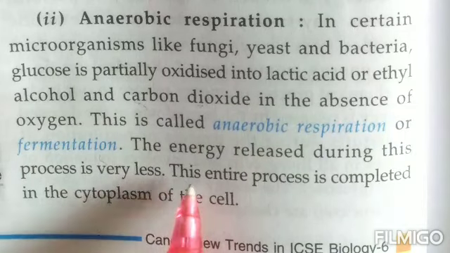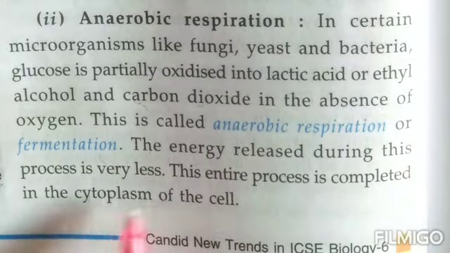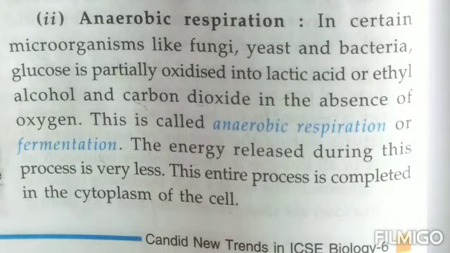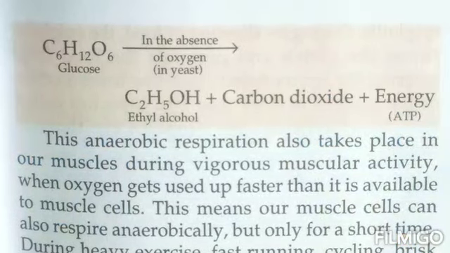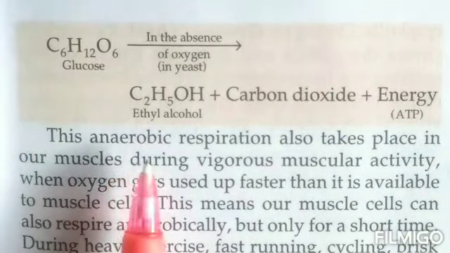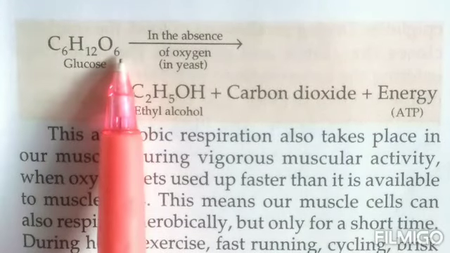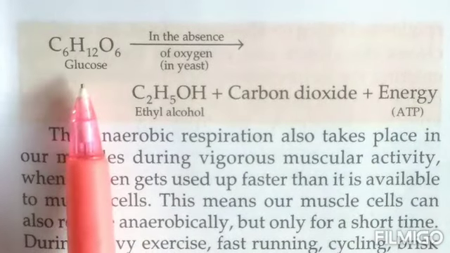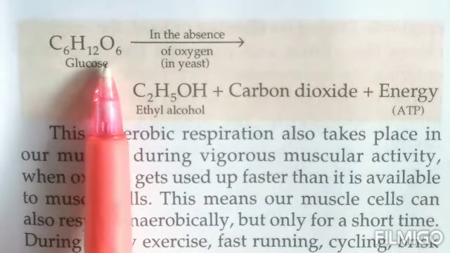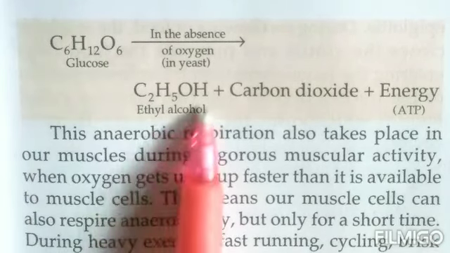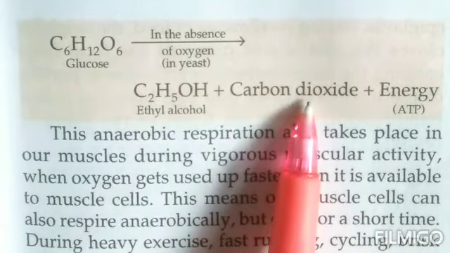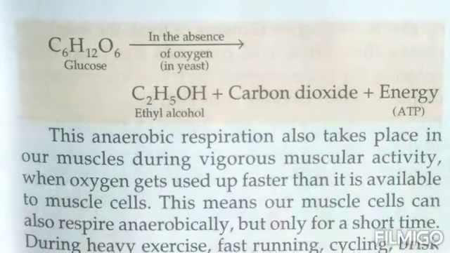Underline this line, children. The entire process is completed in the cytoplasm of the cell only. That means this will not take place in the mitochondria, but it will only take place in the cytoplasm. Now see, children, this is the reaction for it. Over here there is only glucose. There is no oxygen that we were seeing in the previous reaction, because it is taking place in the absence of oxygen. So it is producing ethyl alcohol, that is C2H5OH, plus carbon dioxide plus a very little amount of energy.